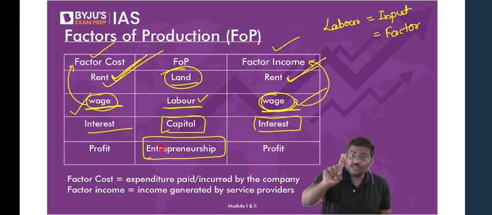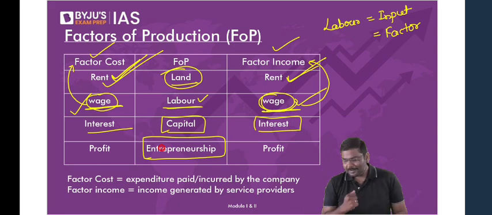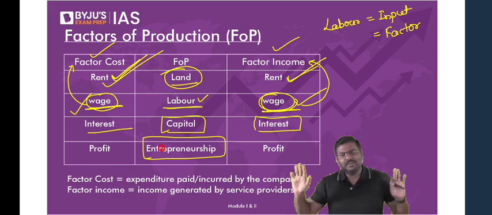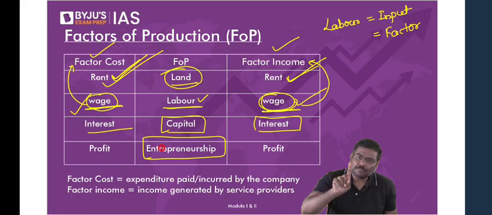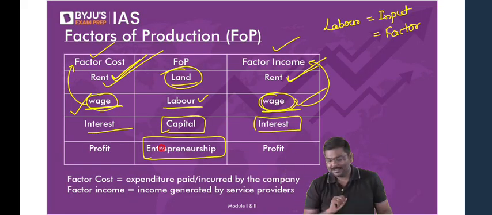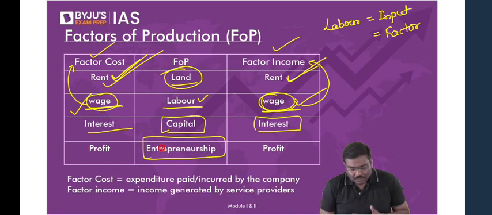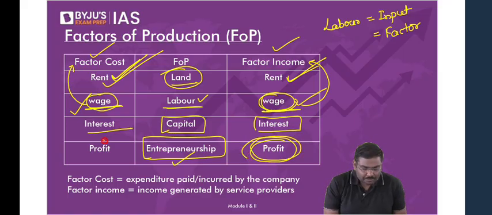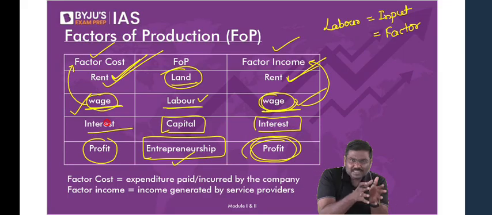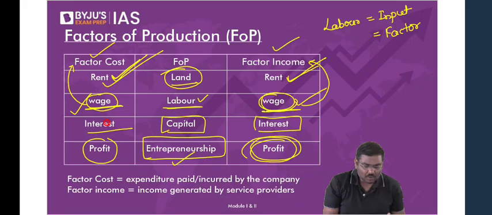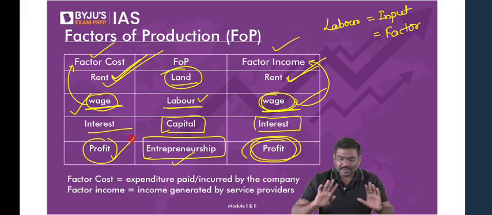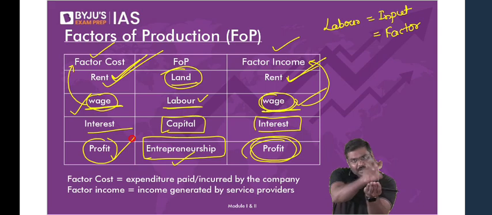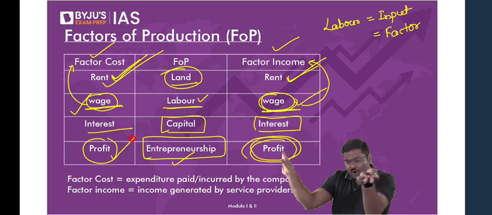So you will start a company, you are the entrepreneur. So any profits of the company should belong to whom? Whatever profits the company will earn, should belong to whom? Is it okay? The profits of the company should belong to the owner. The entrepreneur is the owner. So profits of the company will be counted as income for the entrepreneur. But because the profits are taken from the company and given to the owner, we'll call it a cost for the company. Anybody has a difficulty here? Please do let me know. It is an outflow of money. Can I call it a cost for the company?